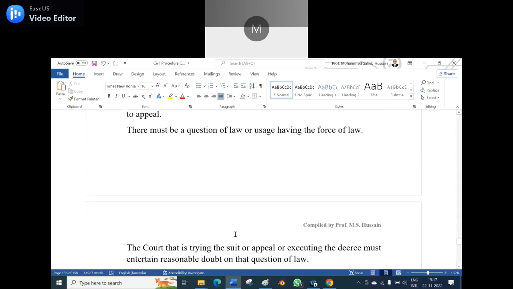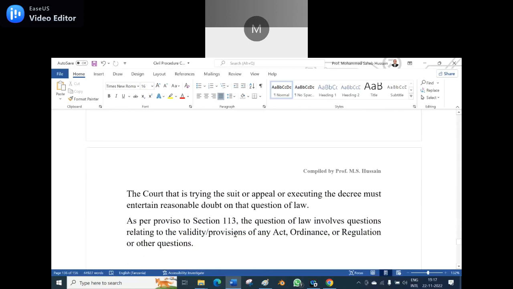Of course, certain conditions are given there. If those conditions are fulfilled, then the matter will be appealed even though there is a question of fact. But in general, a question of fact cannot be appealed. It is only the question of law, or the substantial law, that will be appealed to the higher court. The court that is trying the suit or appeal or executing the decree must entertain reasonable doubt on that question of law.